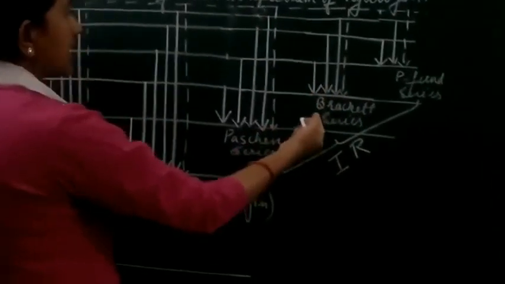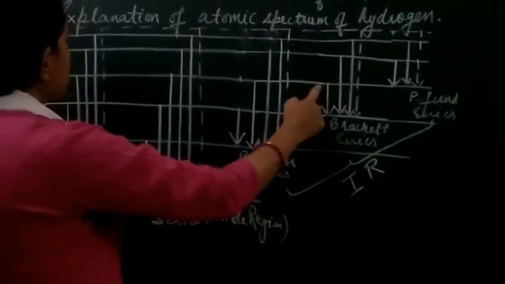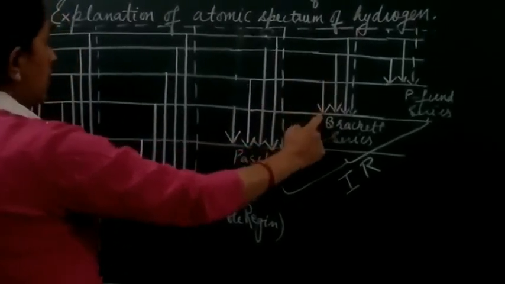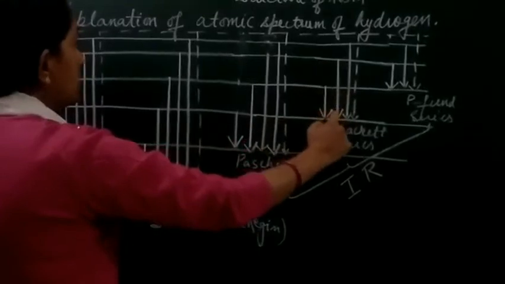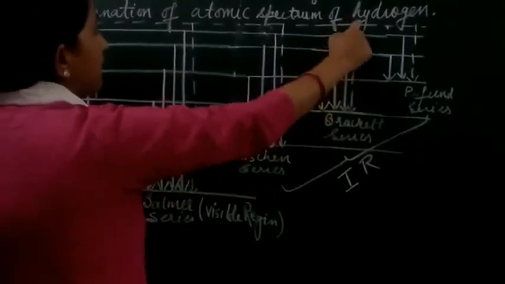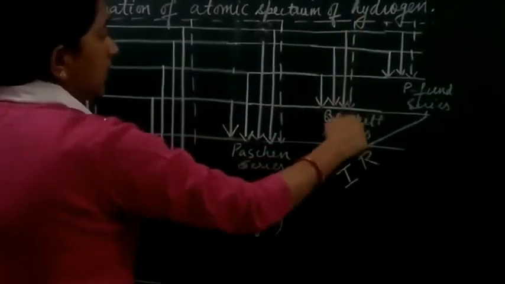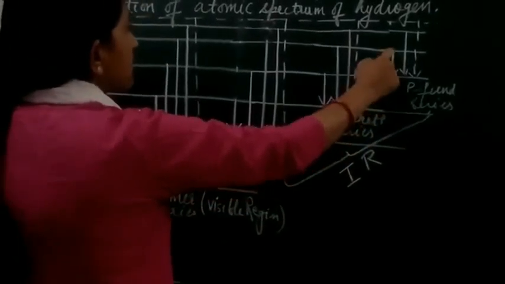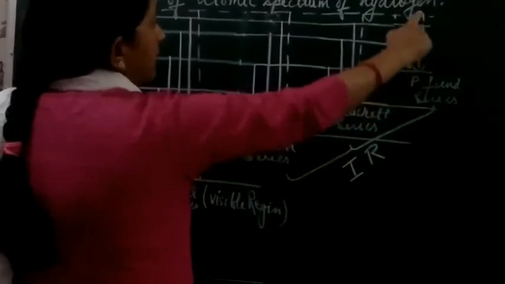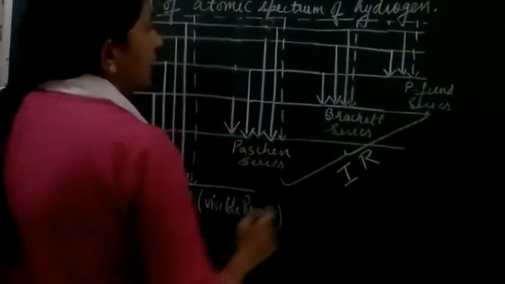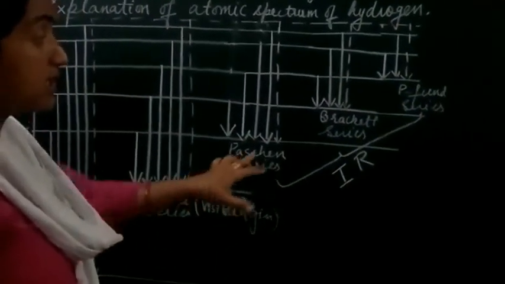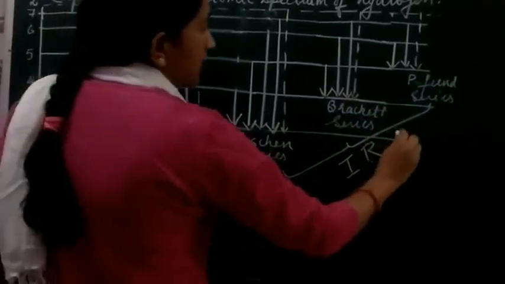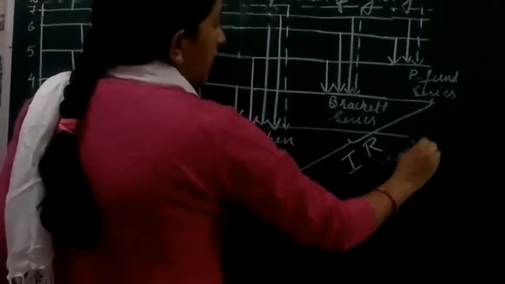Similarly, the Brackett series arises from transitions 5 to 4, 6 to 4, 7 to 4, and infinite to 4. Then for the Pfund series, n1 is 5, with transitions from 6 to 5, 7 to 5, and infinite to 5. So the Paschen, Brackett and Pfund series fall in the IR region, the infrared region.